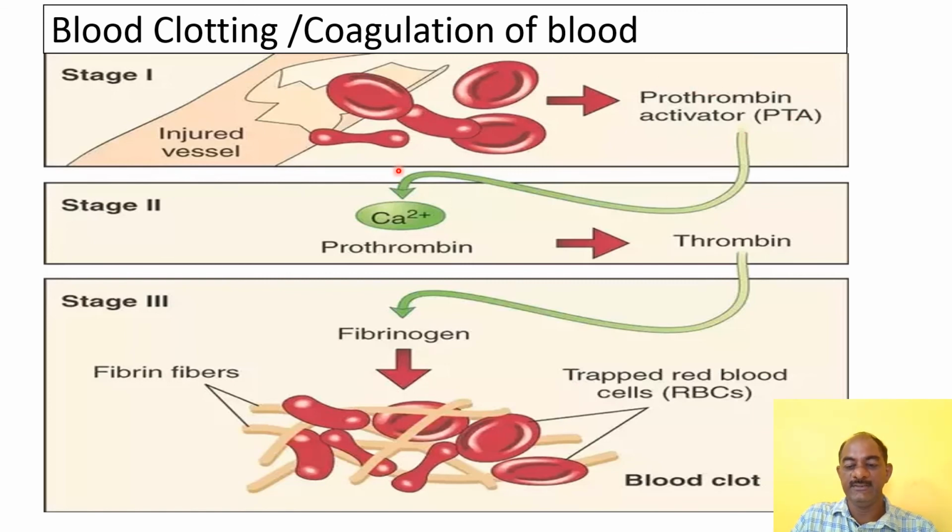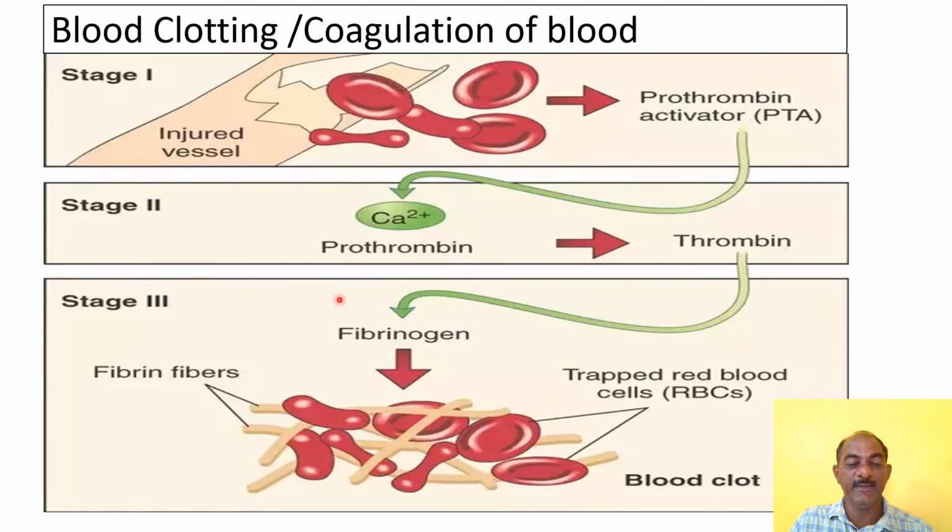Then this activator connects with calcium ions to form thrombokinase enzyme, and prothrombin is converted into thrombin, and then this thrombin is converted into fibrinogen under the influence of clotting factors and enzymes, and this fibrinogen activates the fibrin fibers, and the fibrin fibers trap the red blood cells. This is the coagulation of blood. So in this way, this is blood clotting or coagulation of blood.